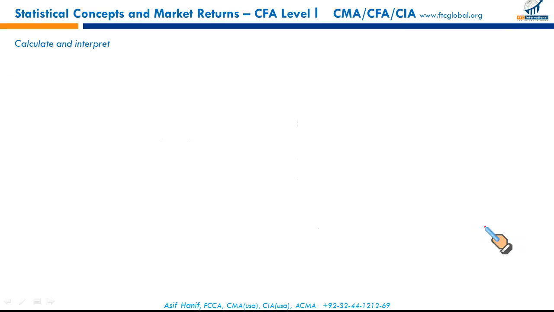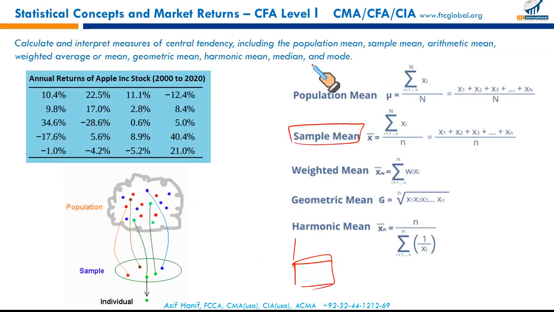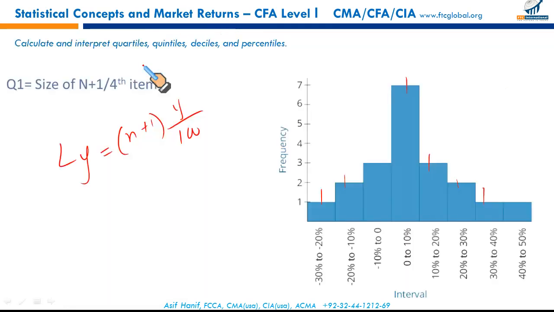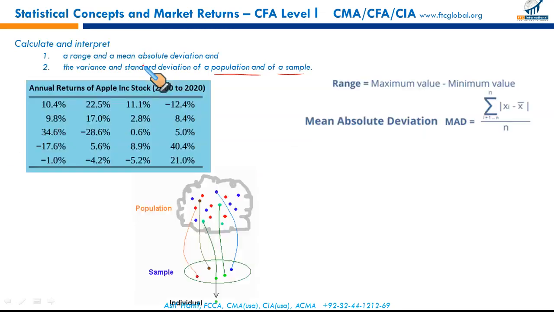Moving on. Calculate and interpret range, mean absolute deviation, and the variance and standard deviation of population and sample. Next, these are the measures of dispersion. What we have learned so far, first we studied a set of measures of central tendency: mean, median, mode, geometric mean, harmonic mean. Then the measures of location. Remember guys, 1 inch deep, miles long. Just an overview, and the rest of it would be covered through questions.